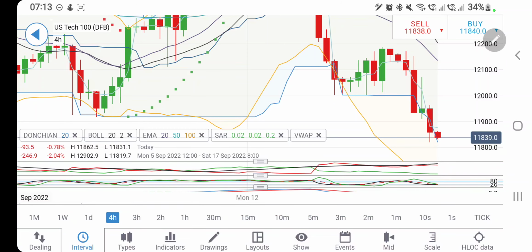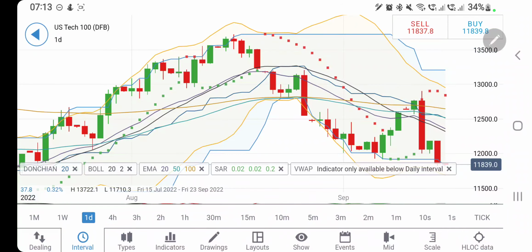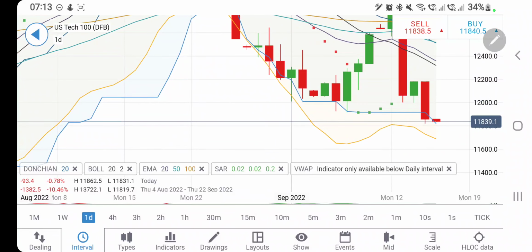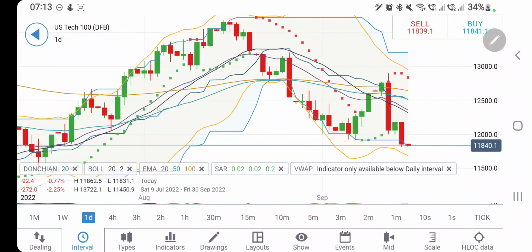Also, let's have a look at the daily charts. What does the daily chart suggest? Now, see, yes, the bearishness has diminished here, red candle, but remember, after yesterday's red candle, the day before, you can see there was a green candle, and this has come out of the support zone. So this is a breakout candle. Now this candle may in fact be larger than the previous candle. Hence be careful of 11,800.